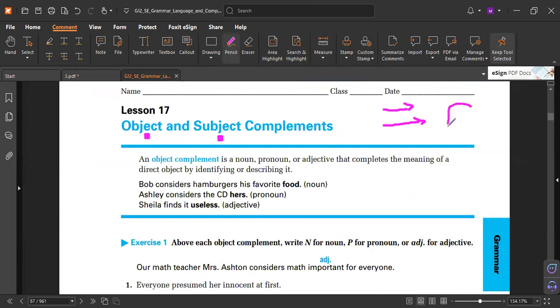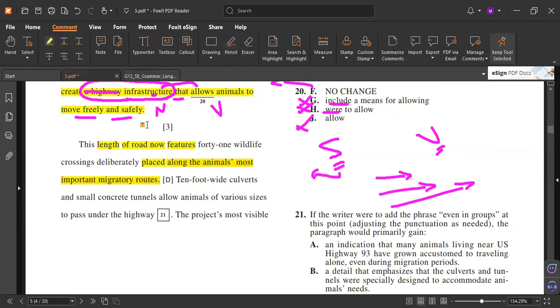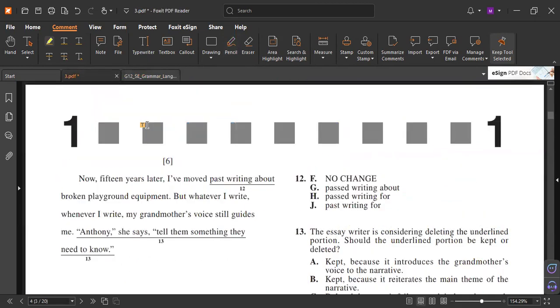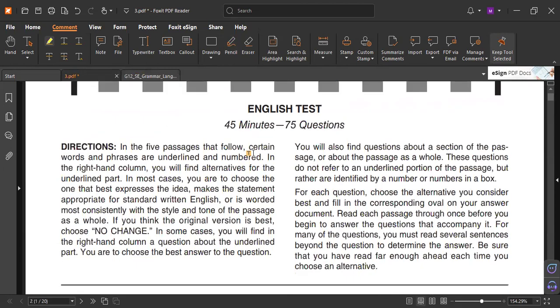After finishing everything for the English test, we'll go for the reading test. Because in your exam, you have 3 tests: English, and after the English you will find the math, and after the math you will find the reading, and then you will find the science. So remember, you have 4.